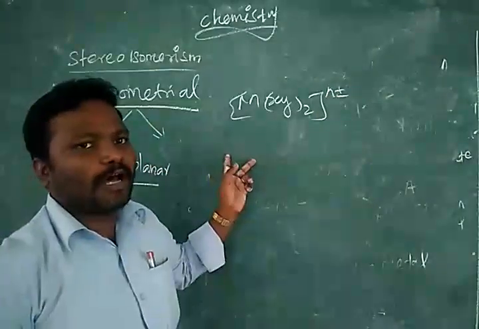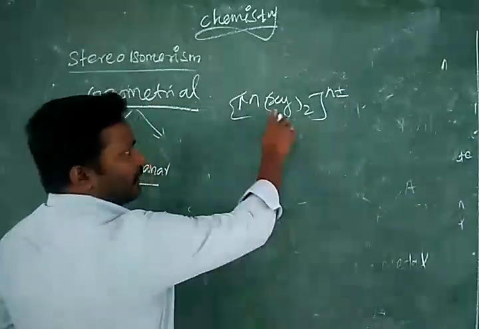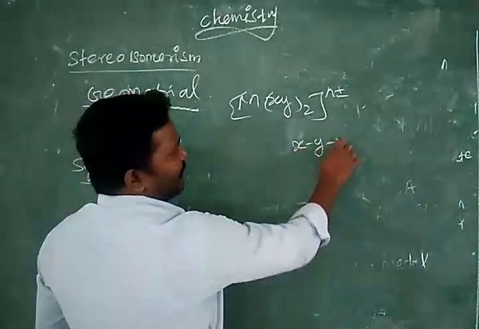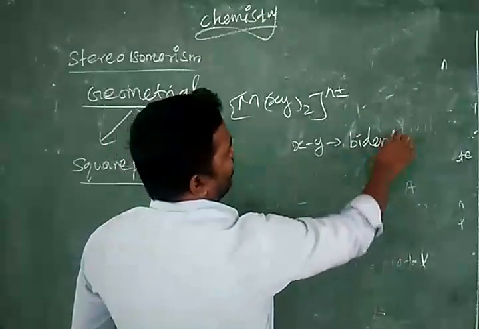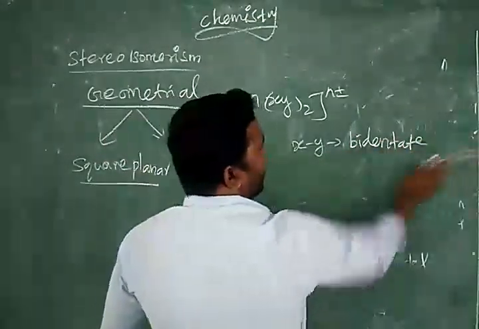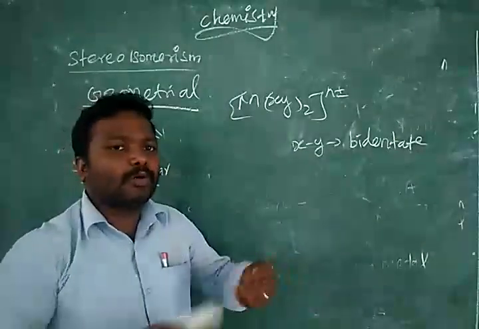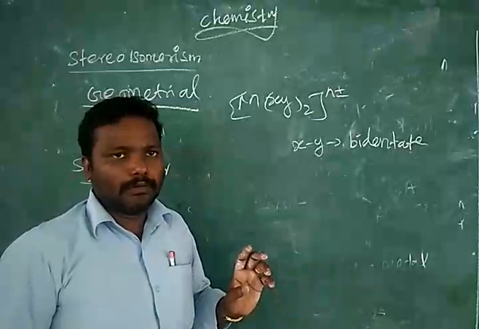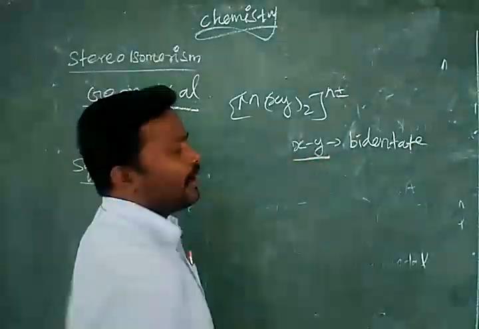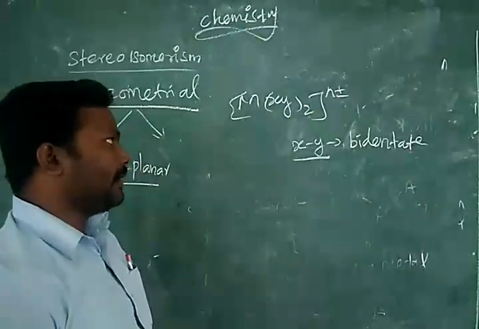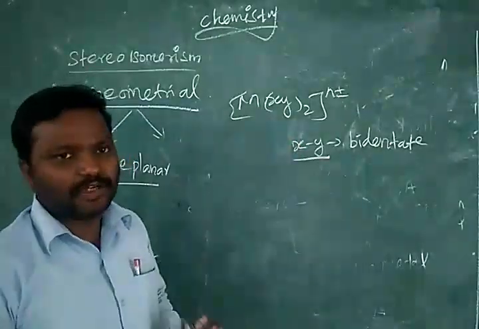In the previous two formulas, A, B, C are monodentate ligands. Now we have taken XY, which are bidentate ligands. What do we mean by bidentate ligand? A single ligand can form two different bonds through two different donor atoms. They are called bidentate ligands. So by using this formula, we can also get cis and trans isomers.